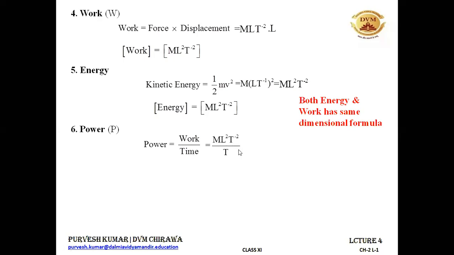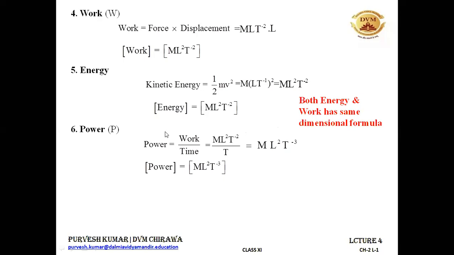And for time, we know it is capital T. When you solve it, the T in the denominator increases the power because it becomes minus, and it becomes ML²T⁻³. So this is the dimensional formula for power. We can write it like this: the dimensional formula for power is ML²T⁻³.